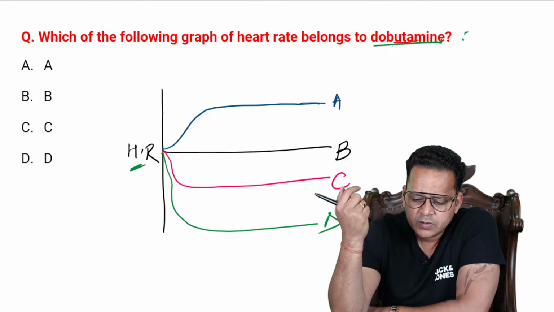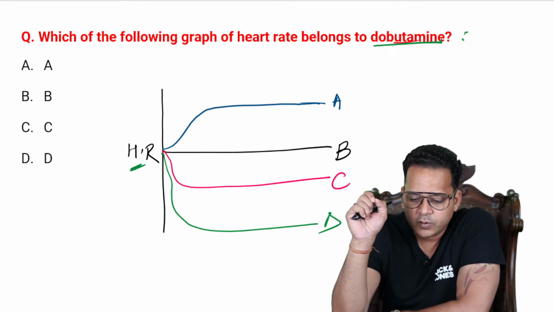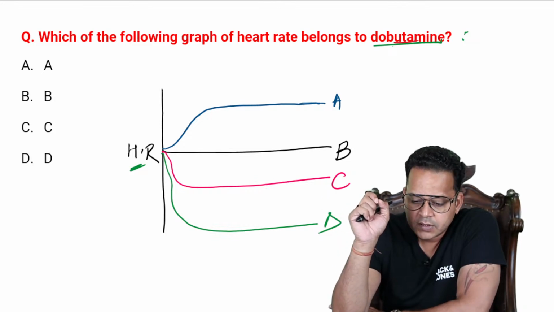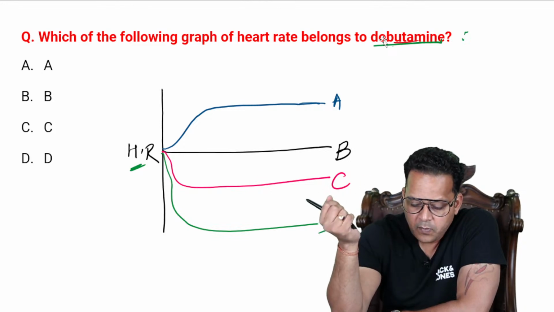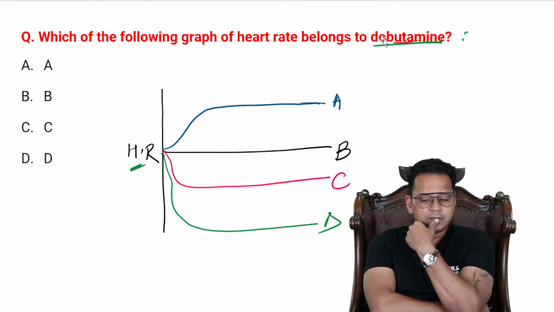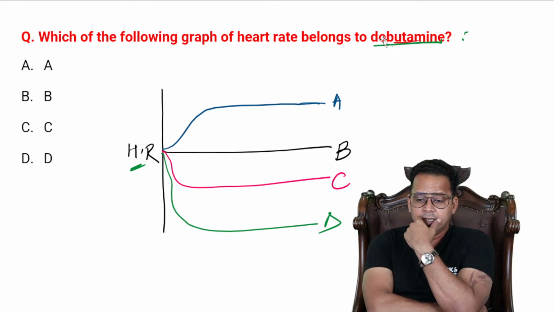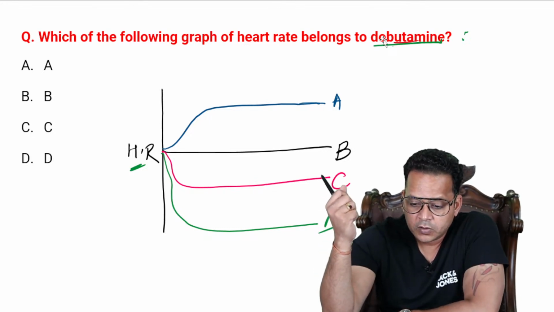See, for darifenacin, one touch given is wrong, please change it. I forgot to change the DOC for this. If something doesn't match the theory, just change it. So which one is it, guys? Dobutamine, A, B, C, or D? What is the graph for dobutamine? A, B, C, or D? A.